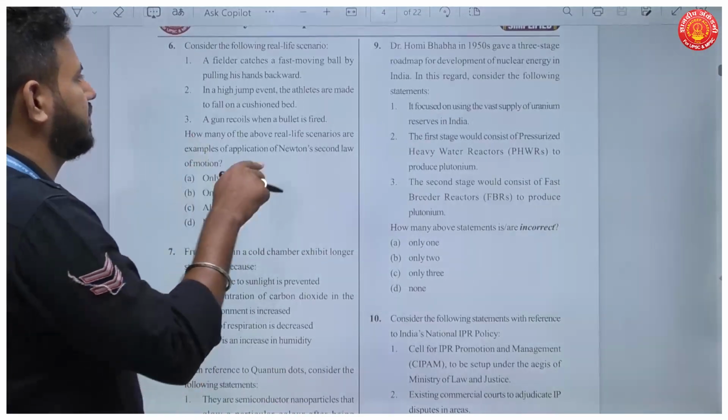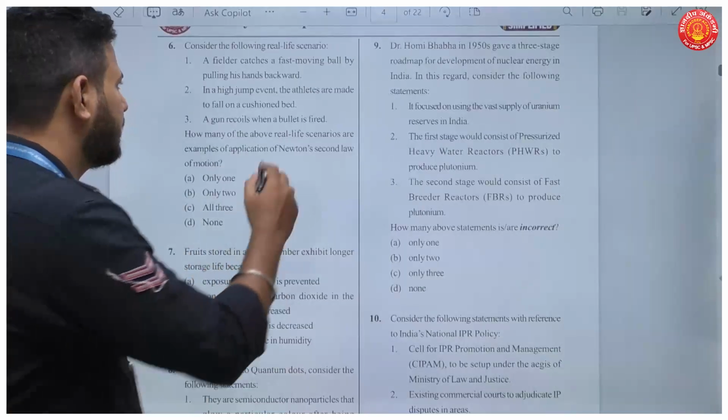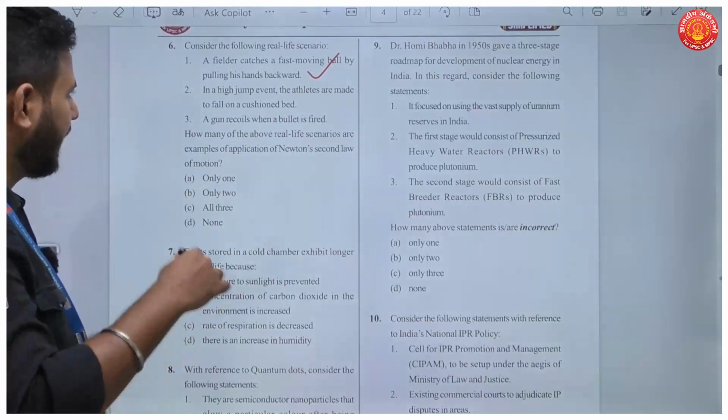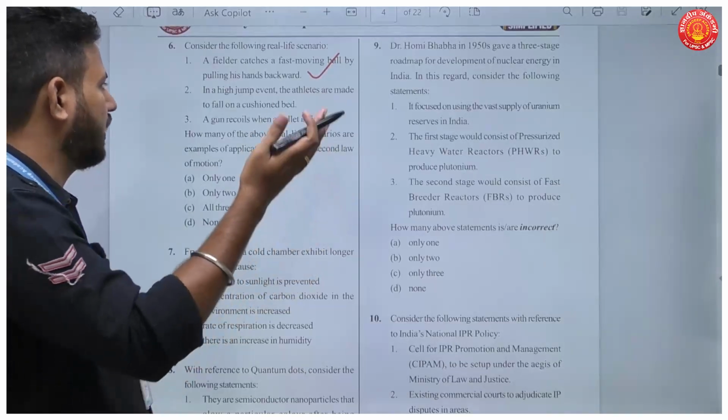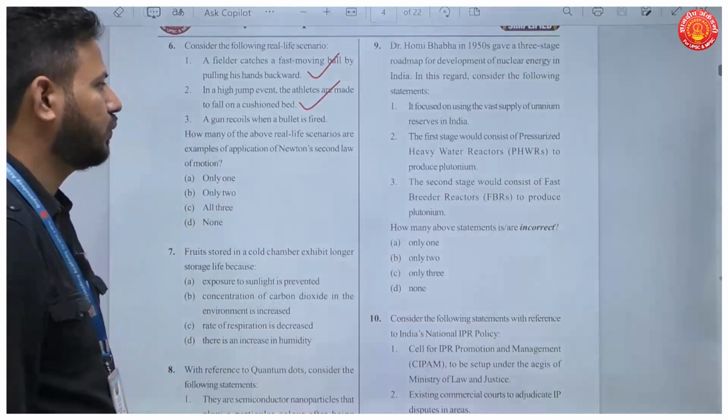A fielder catches a fast moving ball by pulling his hands backwards. Okay, this is a perfect example of Newton's second law. In high jump event, the athletes are made to fall on a cushioned bed. That also is a correct explanation of Newton's second law.